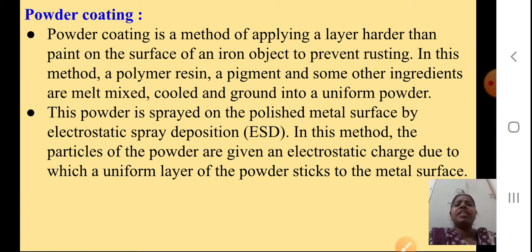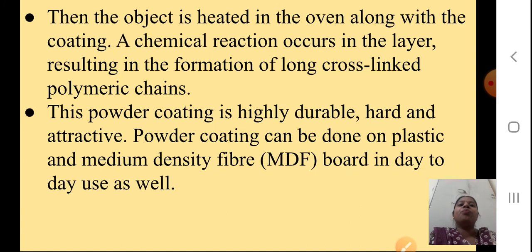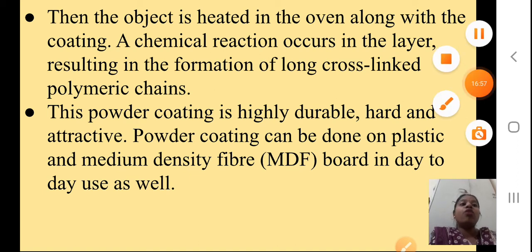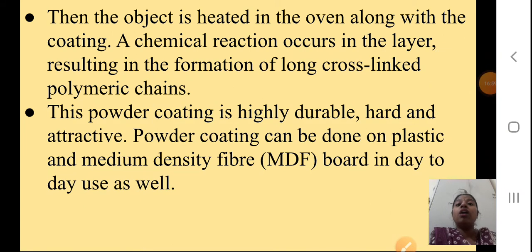Now, a powder is made and that powder is put in this spray and then it is sprayed on the iron article. Then the object is heated in the oven along with the coating. A chemical reaction occurs in the layer, resulting in the formation of a long cross-linked polymeric chain. This powder coating is highly durable, hard and attractive.